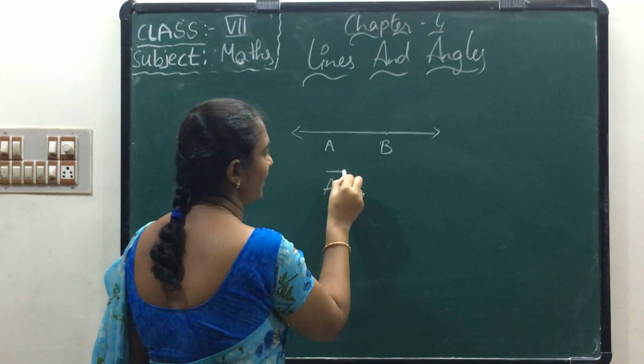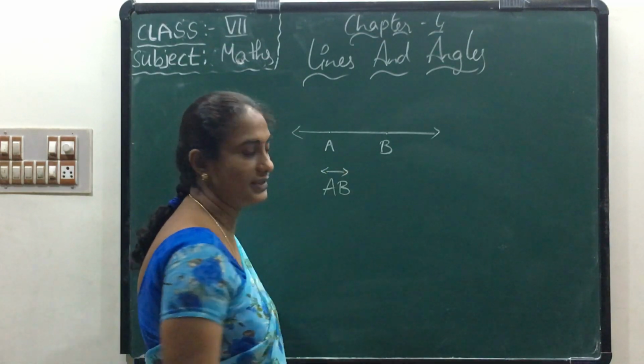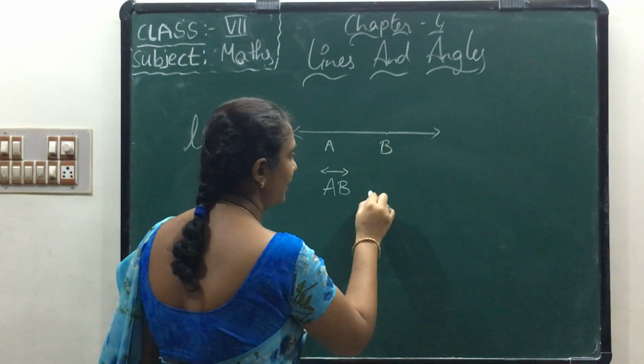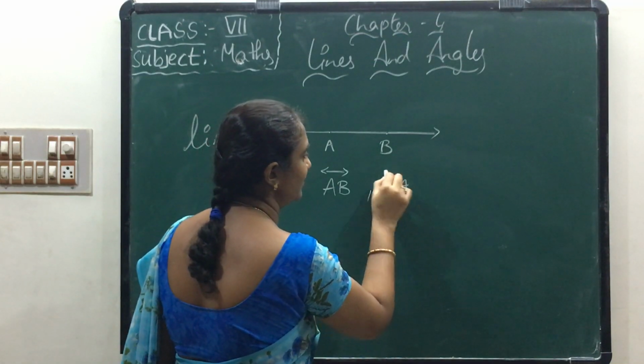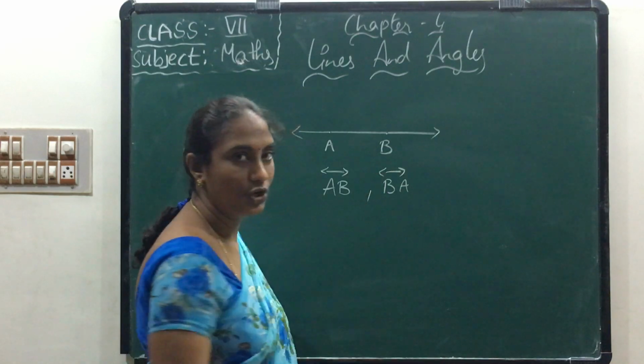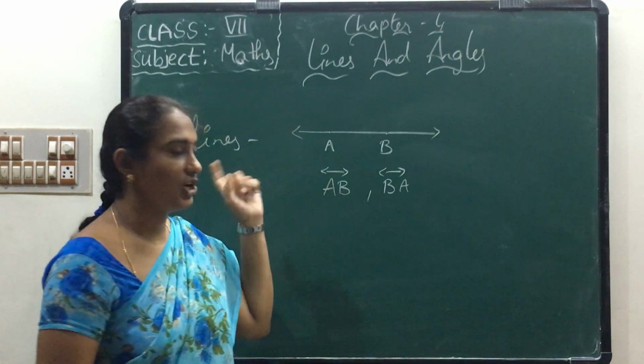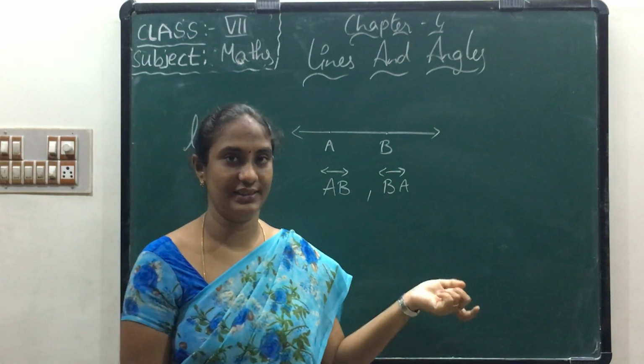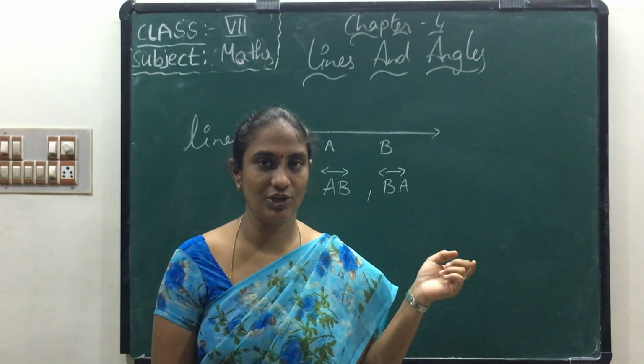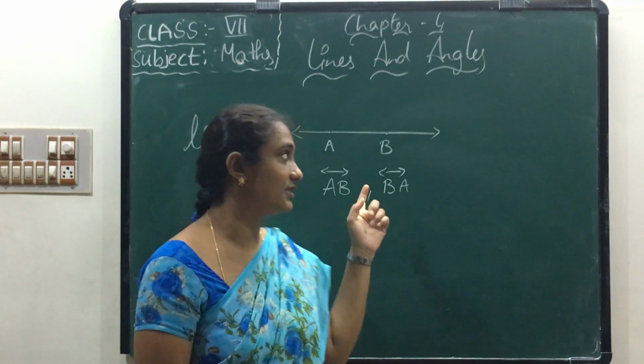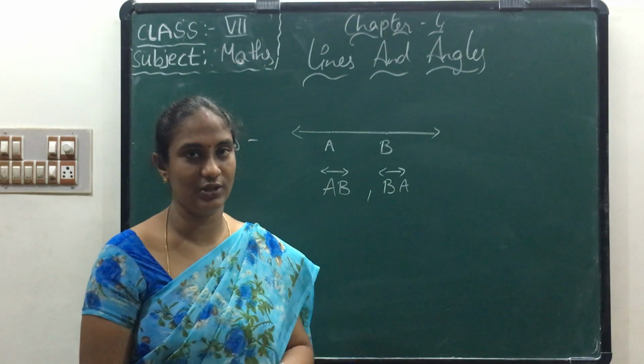What is the line AB? We have to keep a symbol like this. And BA, or otherwise we can write like this also. A line does not have any definite length. It does not have any end points also.